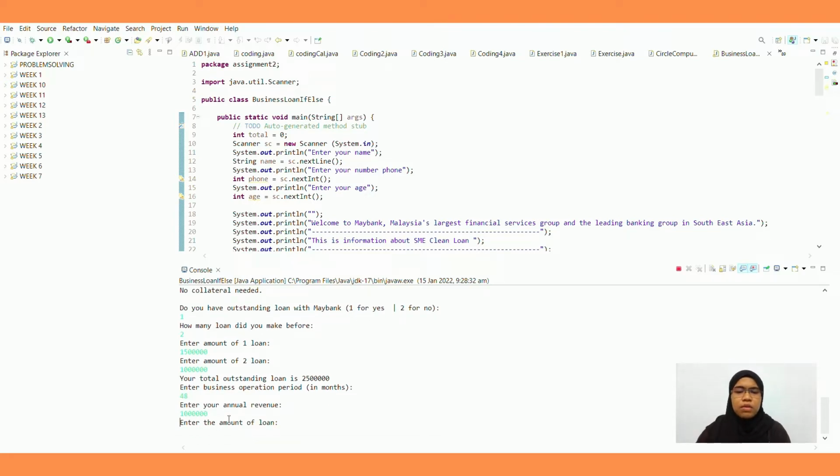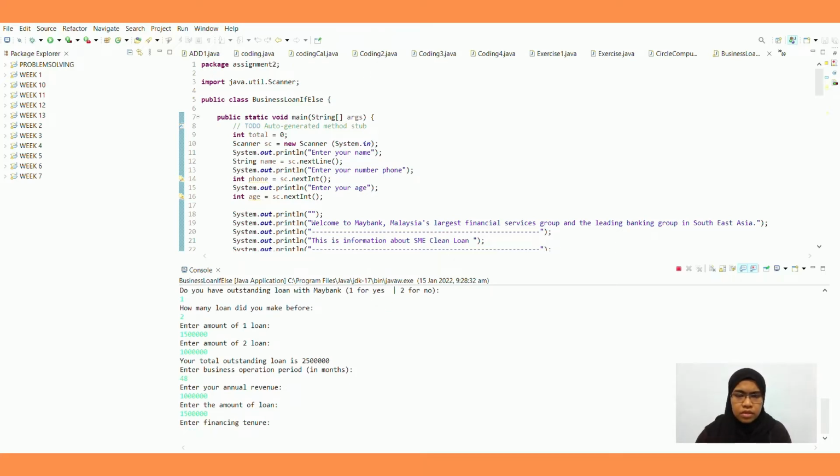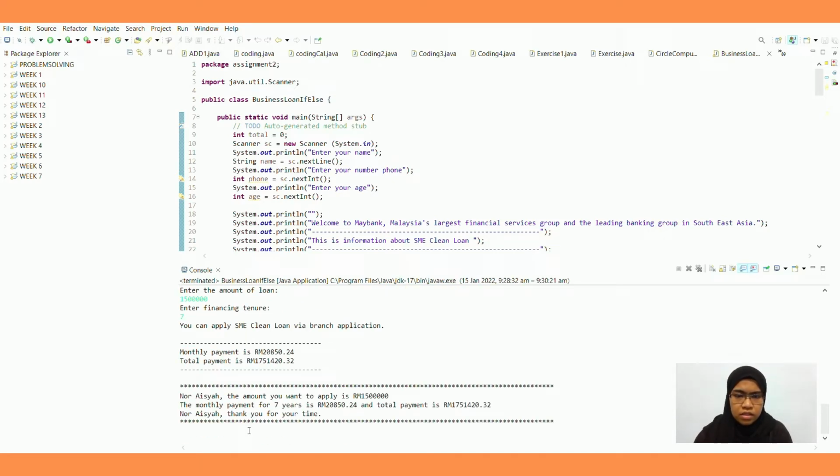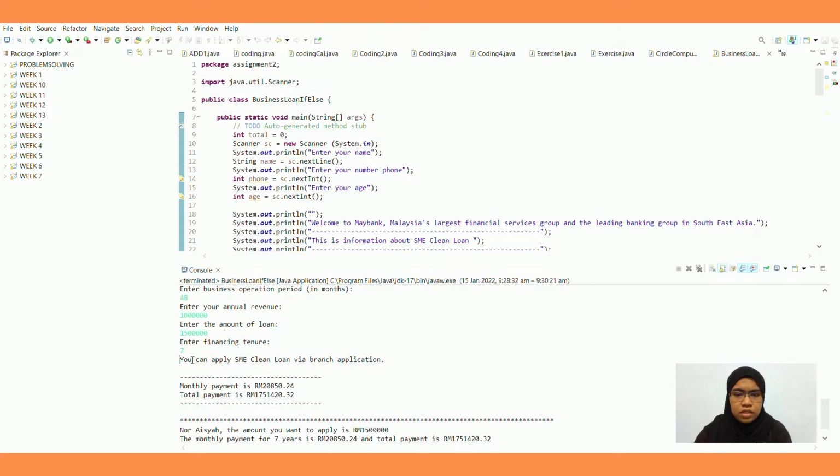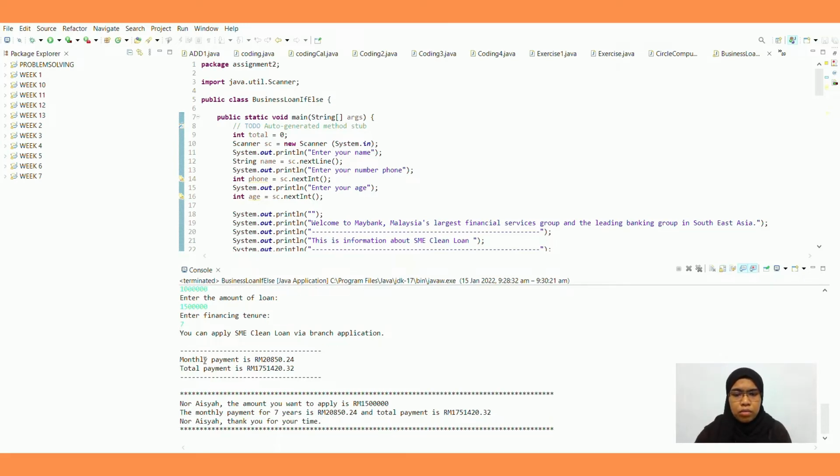Let's say I want to make a loan that is 1.5 million. Say I want 7 years. It is also suggested that you can apply SME Clean Loan via branch application. Please also calculate your monthly payment and total payment.